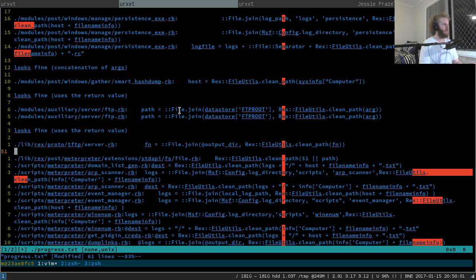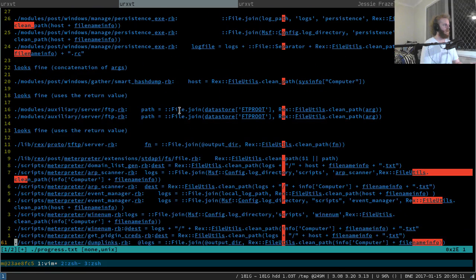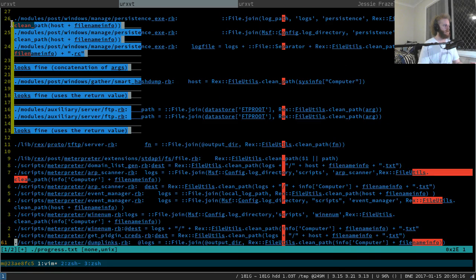How far are we through this list? Ah, we're almost at the end. Wicked, cool. And so far we haven't found anything that was consuming clean path in a buggy way. So once we get to the end of this here, I guess I should probably, for completeness, just drop a note on that pull request that I made that was accepted saying, hey, I did the needful, went back through. It doesn't look like anything uses the buggy behavior.